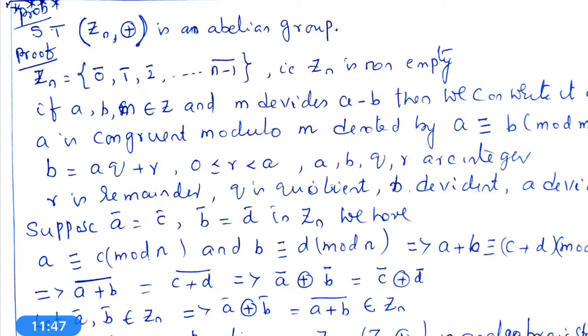That is, B is equal to AQ plus R, where 0 is less than or equal to R, less than A.